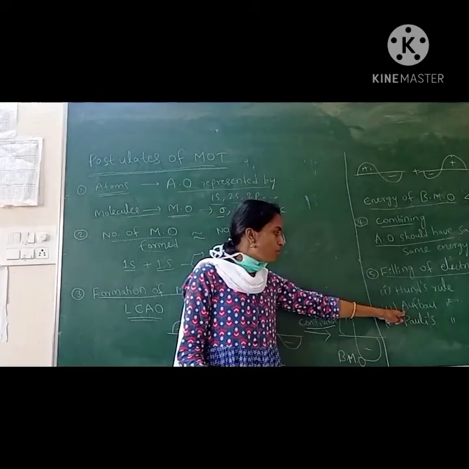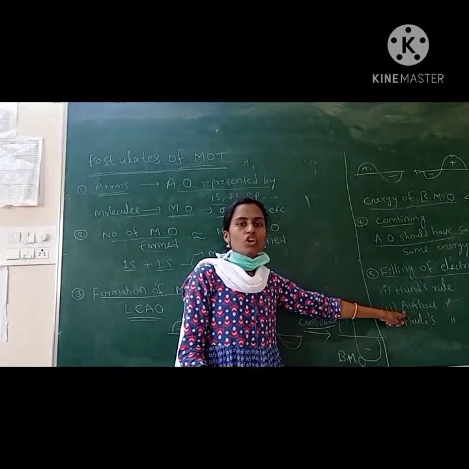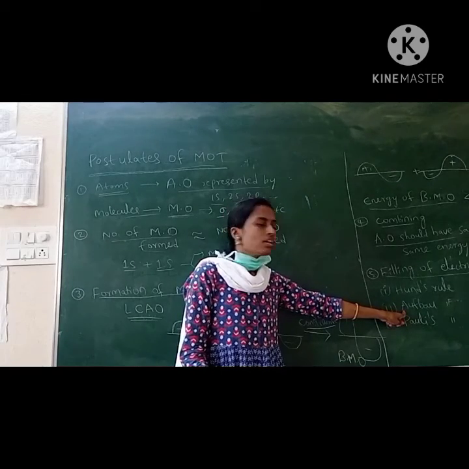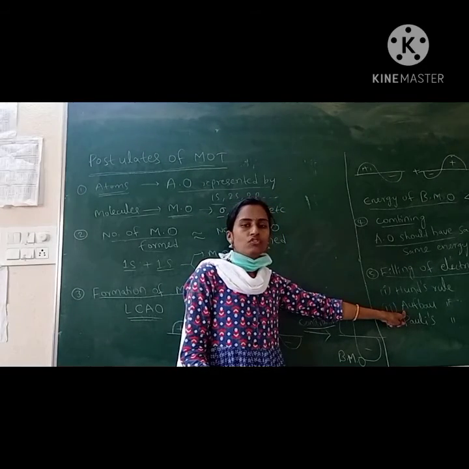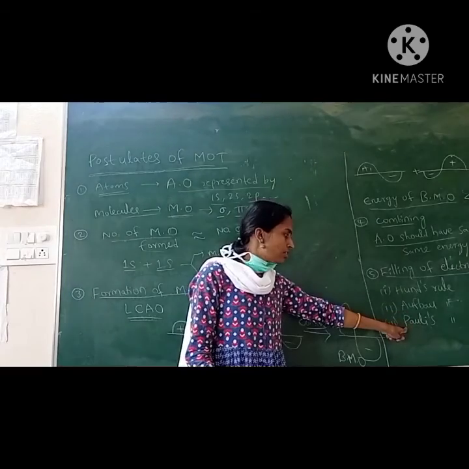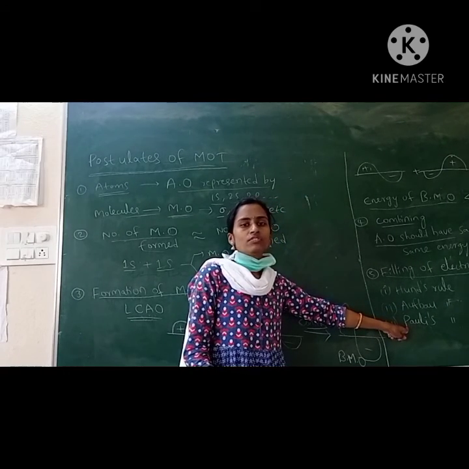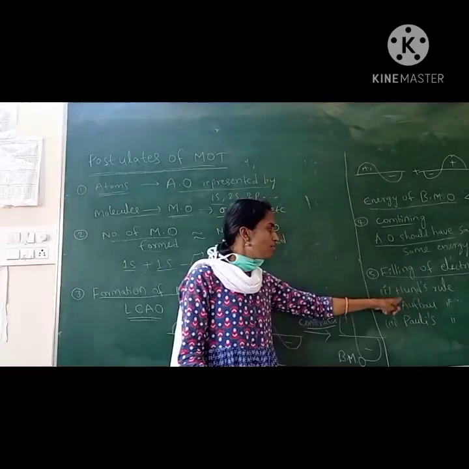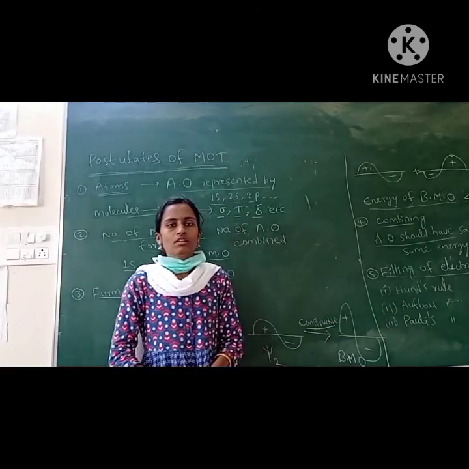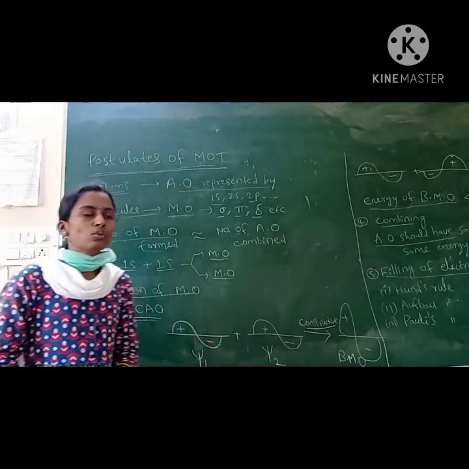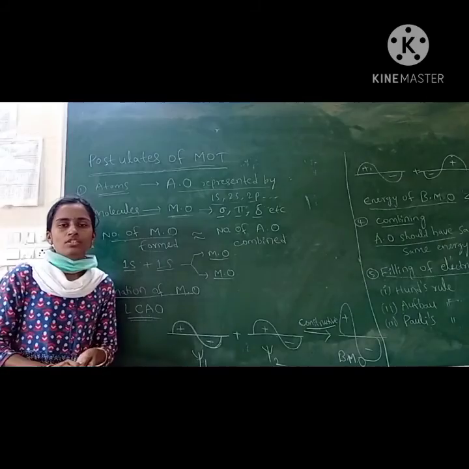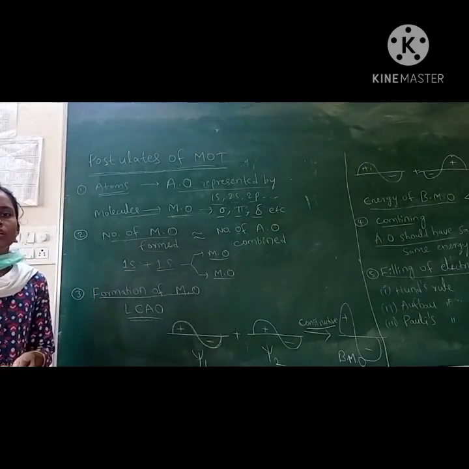The Aufbau rule means lower energy orbitals are filled first, followed by higher energy orbitals. By Pauli's exclusion principle, in each orbital only 2 electrons can be filled. All these rules are followed by the molecular orbitals also. So these are some postulates of molecular orbital theory.